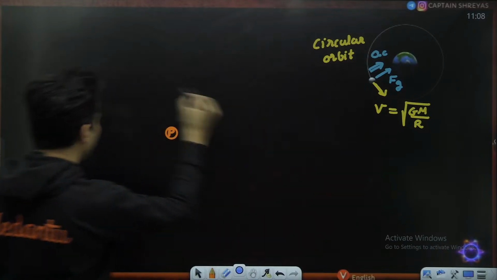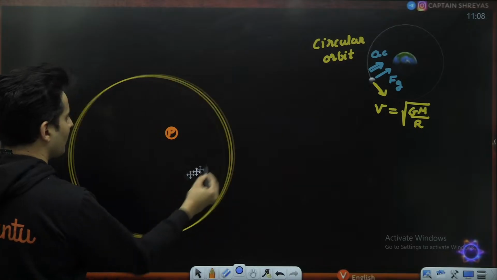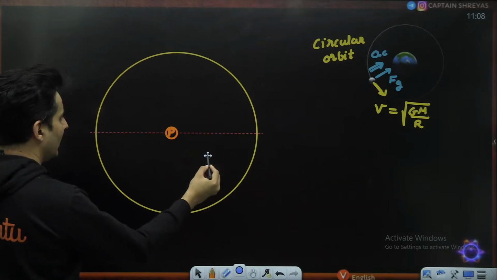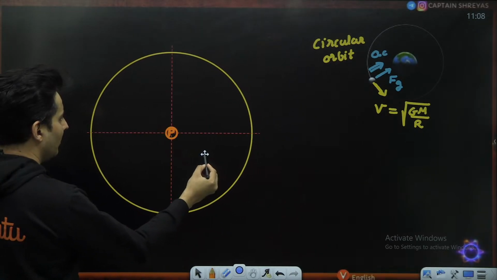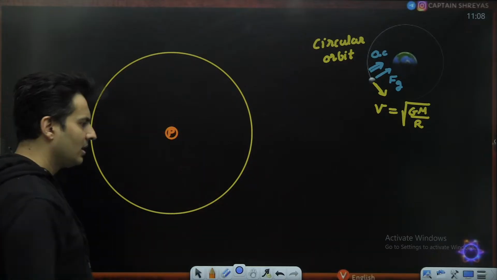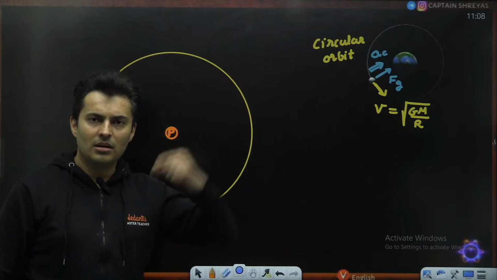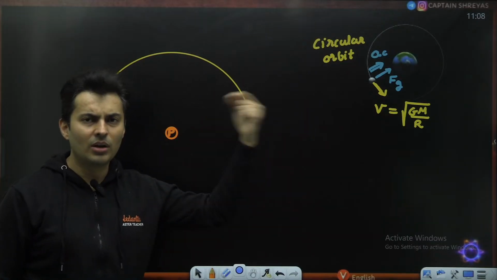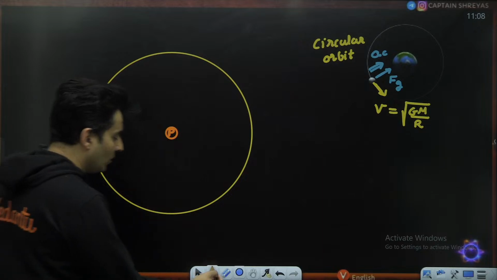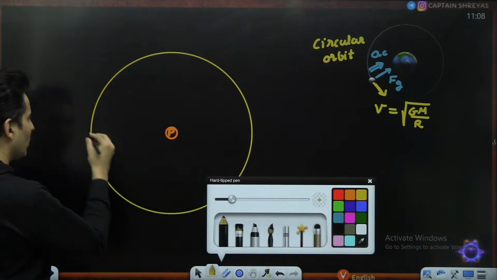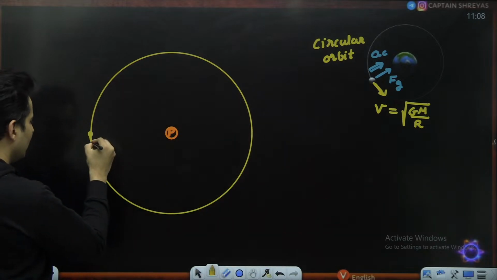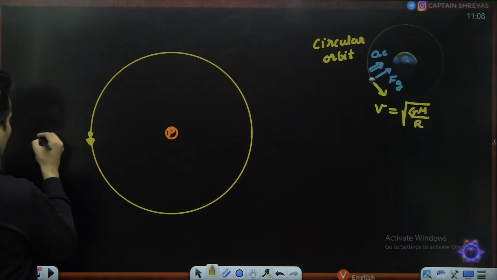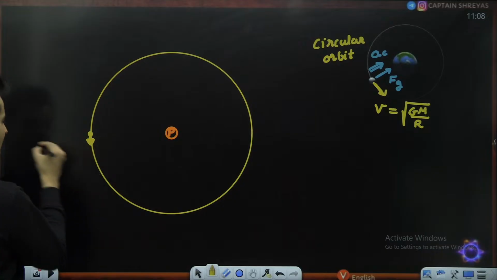In a circular orbit, let's say it is like this. By Kepler's laws, we know that the planet will always lie at the focus, and the satellite, the revolving body, will go in elliptical or circular orbits. So when the speed is exactly equal to root GM by r, then the orbit is definitely circular in nature.